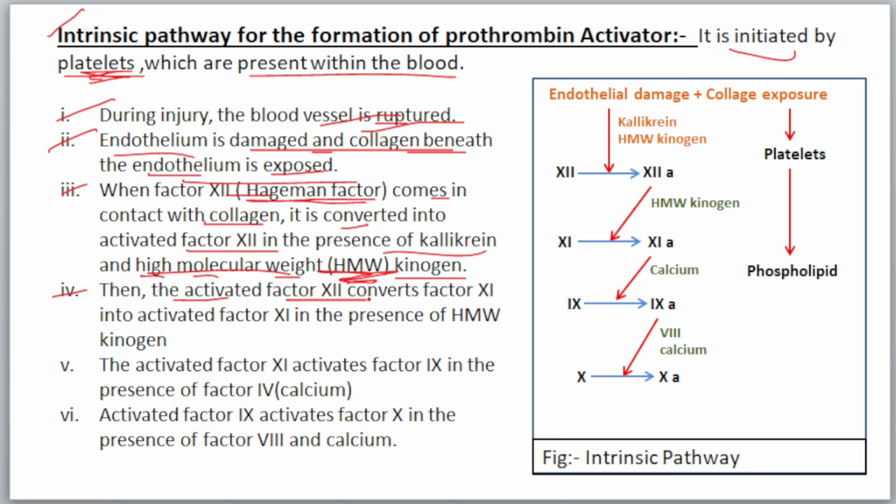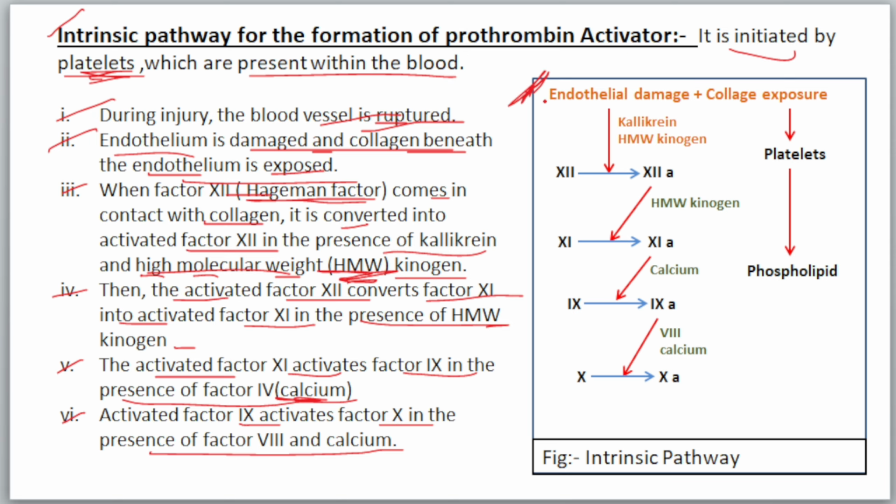Then the activated factor 12 converts factor 11 into activated factor 11 in the presence of HMW kininogen. The activated factor 11 activates factor 9 in the presence of factor 4. The name of factor 4 is calcium. Activated factor 9 activates factor 10 in the presence of factor 8 and calcium, which is factor 4. This theory part can also be explained with a flowchart.